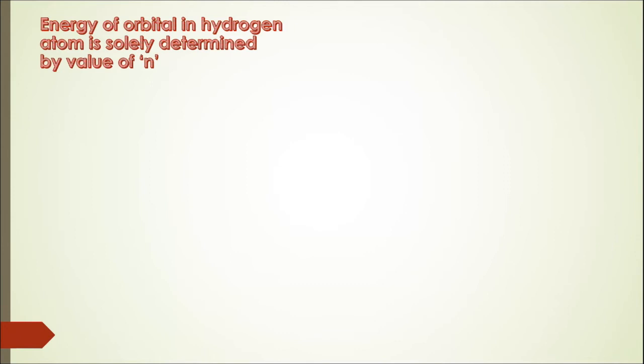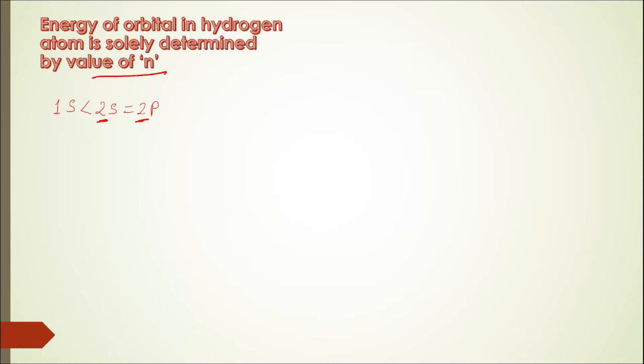Now, the energy of an orbital in hydrogen atom or hydrogen-like species, which are all one electron systems, is solely determined by the value of n. With the increase in the value of n, the energy of an orbital also keeps on increasing. It would mean that 1s is at a lower energy than 2s, but 2s is at the same energy as 2p. The reason is because both of them, 2s and 2p, have the same value of n.